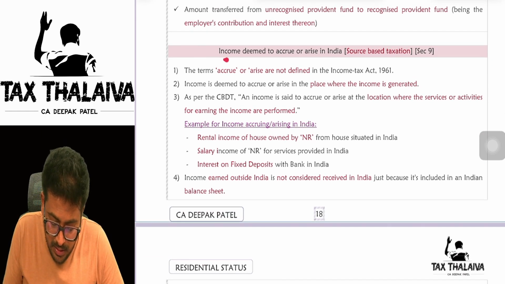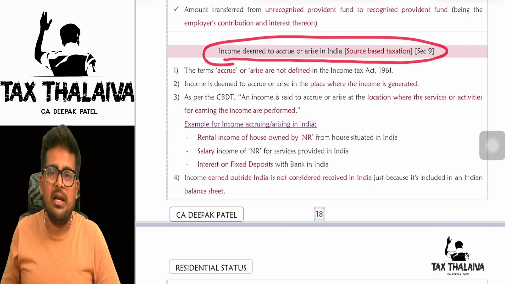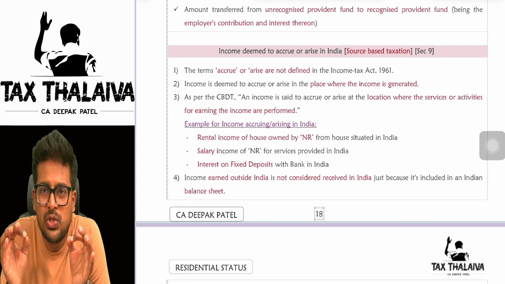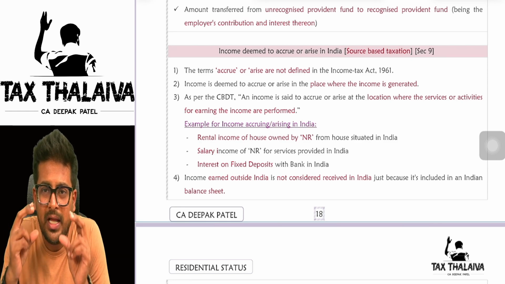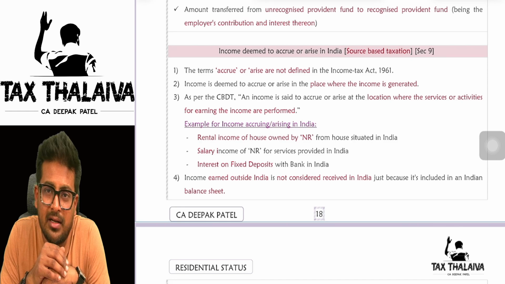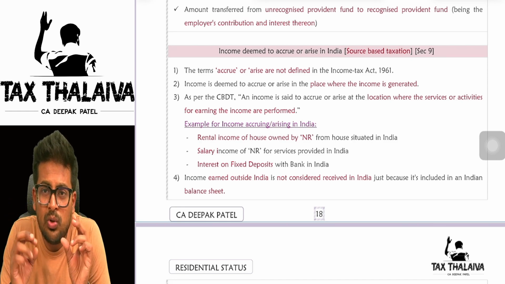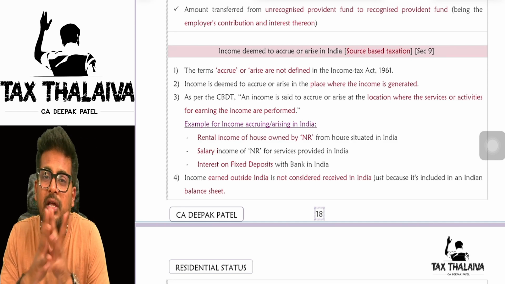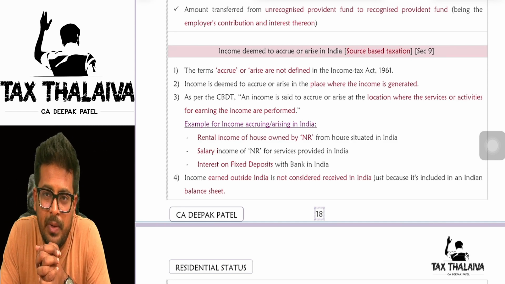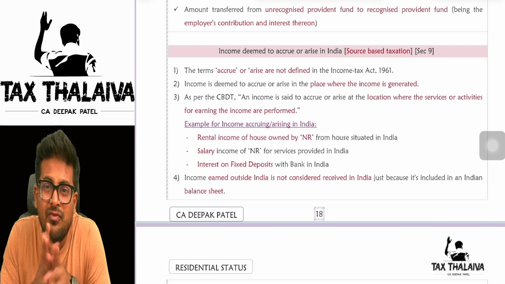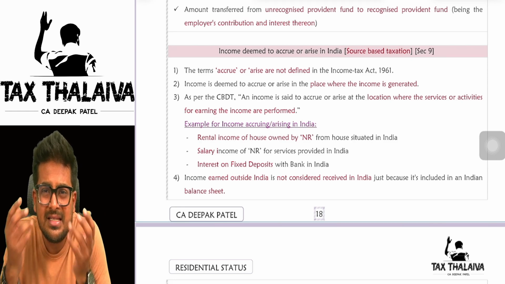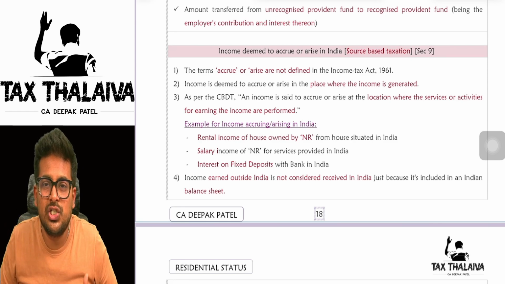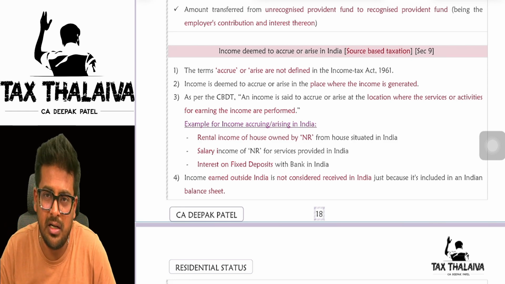Now, deemed to accrue or arise. Please understand this. The terms accrue and arise are not defined anywhere in the Income Tax Act, but there are a lot of income tax judgments and CBDT circulars which say what accrue or arise means. Sir, what is the meaning? The meaning is very simple. Accrue or arise means the place where the income is generated.